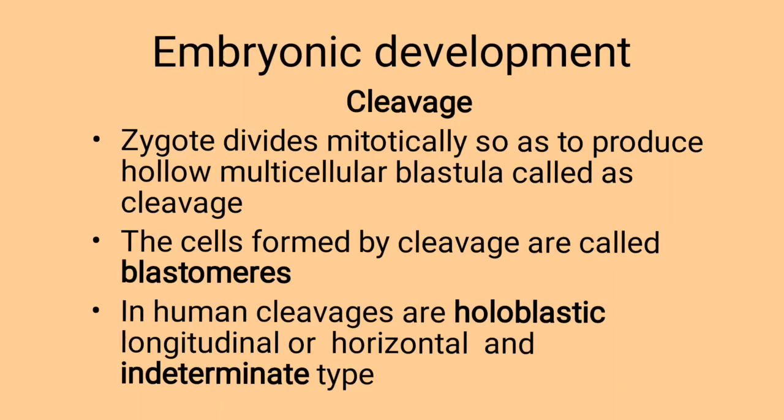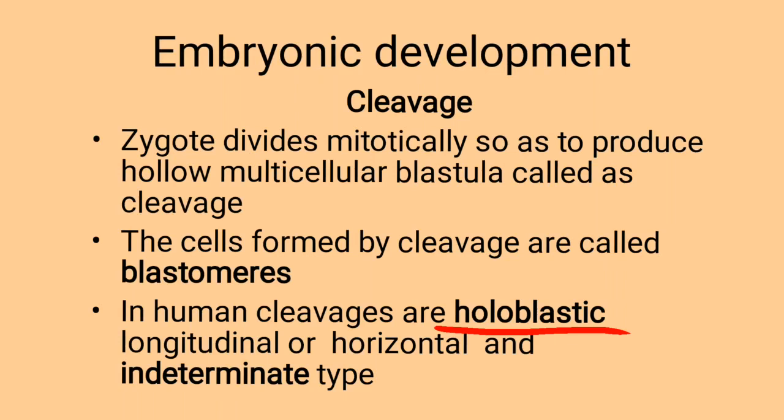In the case of human beings, cleavage is holoblastic type. What is the meaning of holoblastic cleavage? In humans, the entire zygote gets divided into daughter cells. Therefore, such type of cleavage is called holoblastic cleavage. The cleavages are longitudinal or horizontal type, that is, the division may occur longitudinally or horizontally.